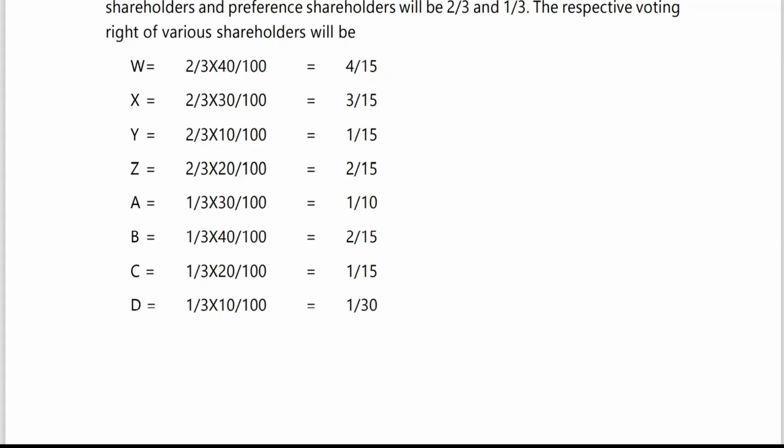Only one request to all of you: please work out the homework that has been given, and the theory part just explained in a detailed way. You can condense it, you can simplify it from the examination point of view. If a theory question suddenly comes in the examination, you should be able to write something on that. Keep on practicing. I hope this chapter is easy for you to work out. You can easily score marks from this topic. 10 marks maximum you can expect, or sometimes a short question, we can't say, but in a few papers, even in the material given, 10 marks is also a possibility.